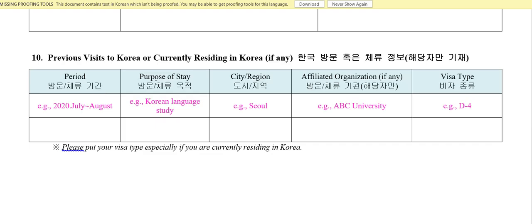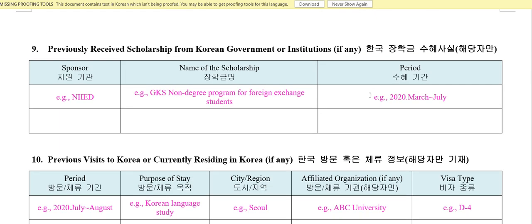Let's say you came to Korea for a language exchange or exchange program, you can fill from what period to what period, for what program, and which city, like Seoul or Busan, wherever you went, and which organization, if you worked in some company or studied in some university, and under what visa.